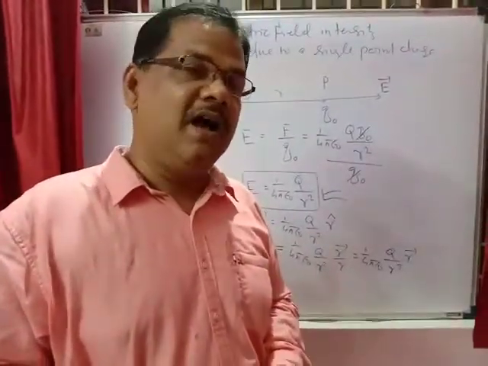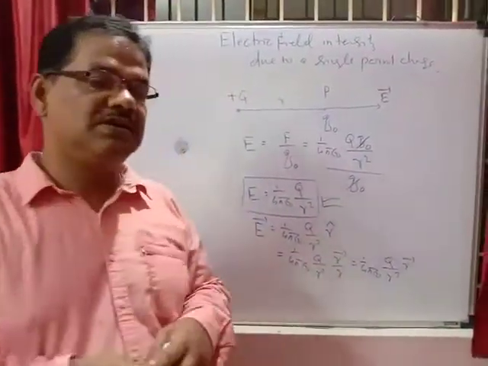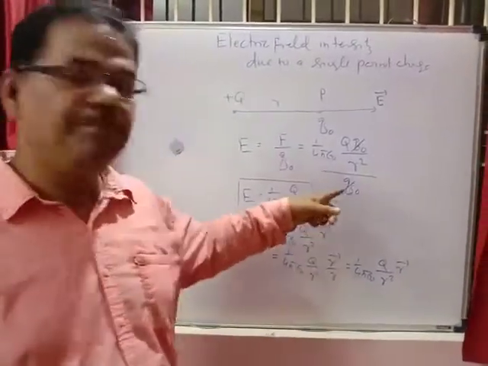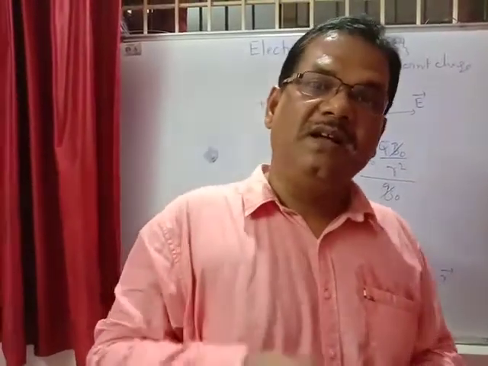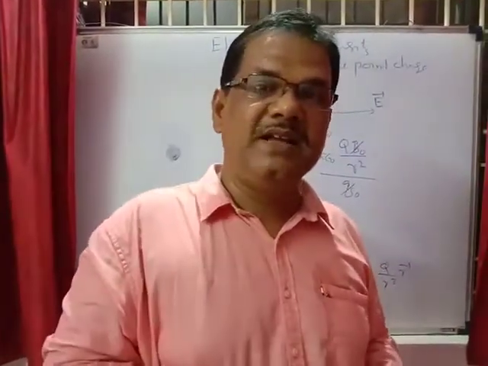I have already sent you the notes on the electric field intensity due to an electric dipole and the electric field intensity due to a circular ring. Just go through them.